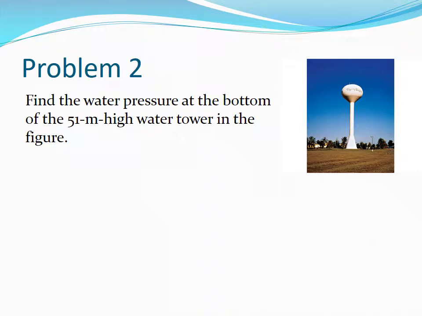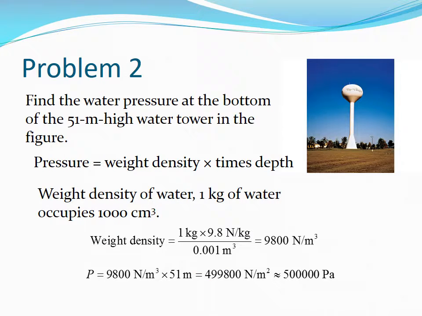Find the water pressure at the bottom of a 51-meter high water tower in the figure. Pause the video to work on the problem. The pressure at the bottom of the tower is around 500 kilopascals.